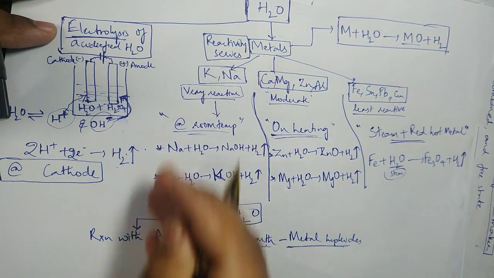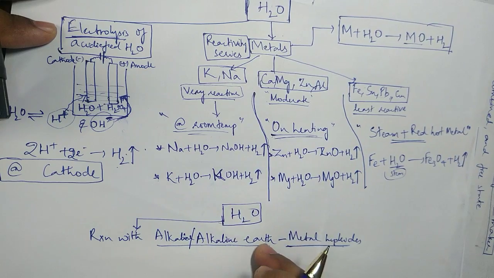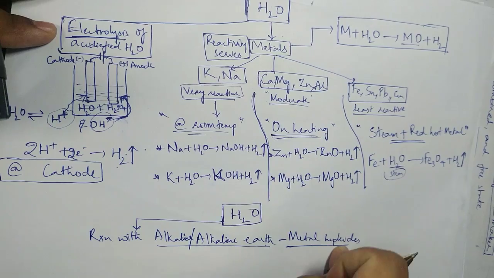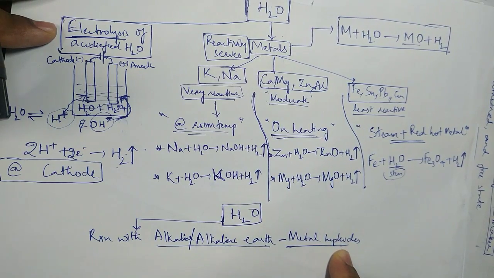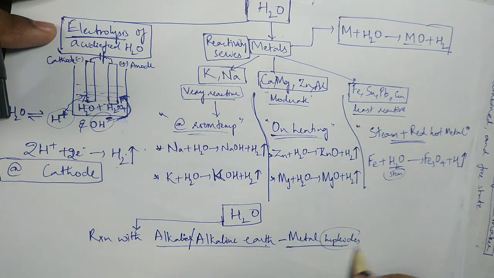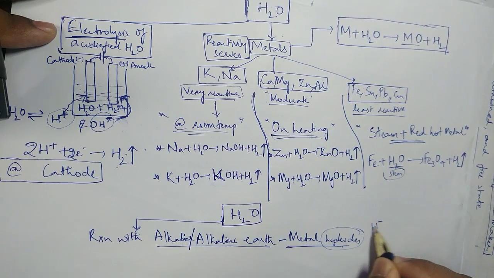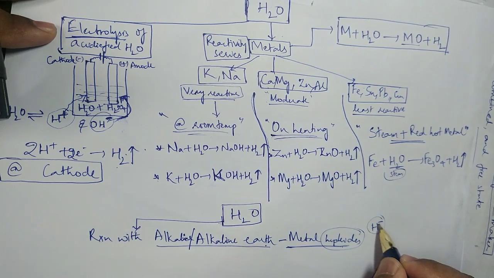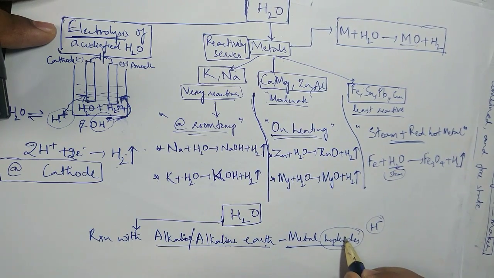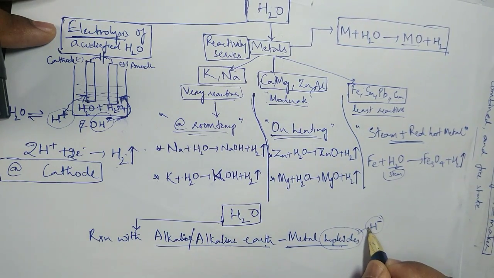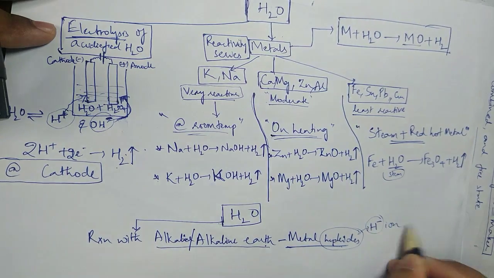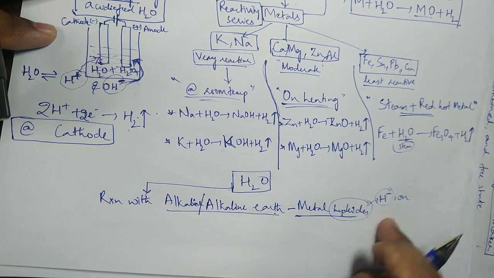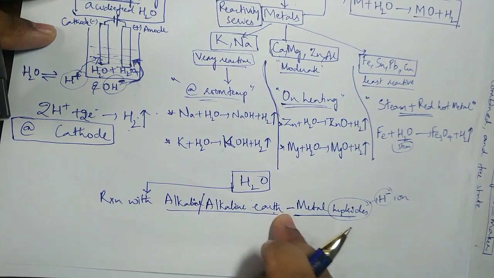What are alkali metals? First group elements. What are alkaline earth metals? Second group elements. So these two are metal atoms of those groups, metal hydrides. And just now I told you, hydride always signifies the form of H minus. We saw hydride earlier. So remember this: hydride always signifies the H minus ion. So reaction with alkali or alkaline earth metal hydrides: if you react water with these, how will it be?